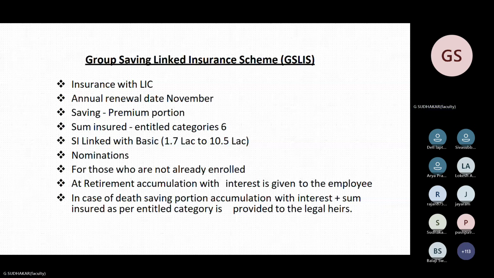For death, you can treat it at par with a serving employee. For death, this question has been asked twice. In case of death of an employee, what all the components will be taken care of for calculating the encashment? That is basic, DA, FPA, HRA, CCA, everything will be taken care of.